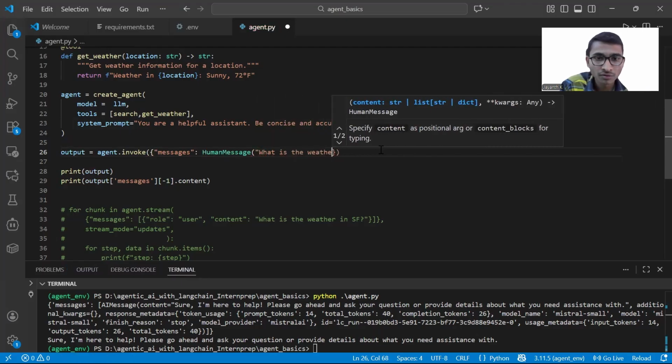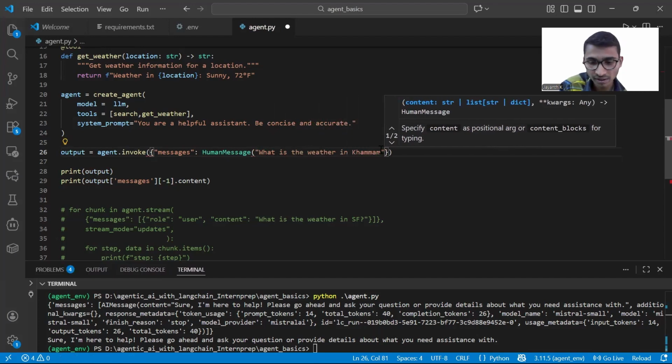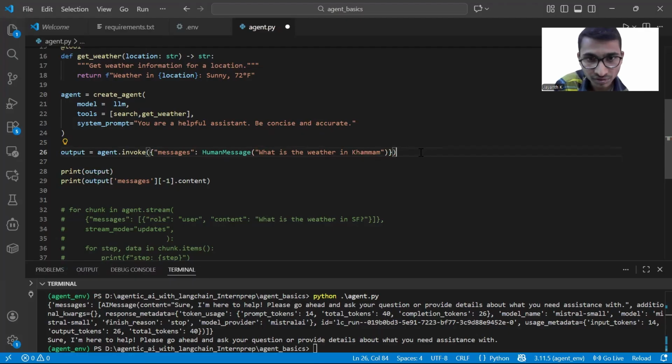What is the weather in Khammam? This is my query. See, I have started my message history like this. You can see here messages, human message, and for this human message, next the AI message and tool message will be included.